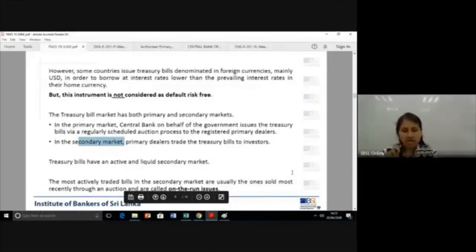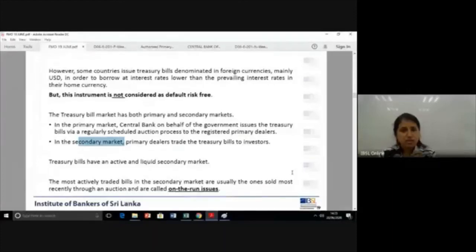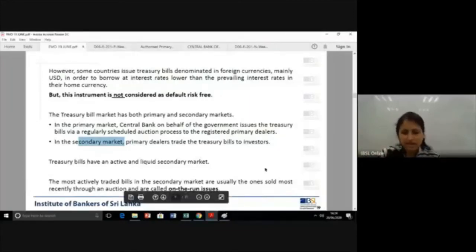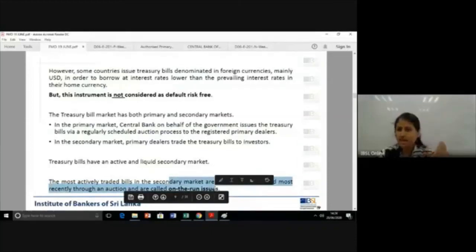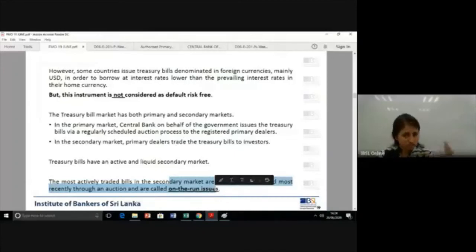The most actively traded bill in the secondary market is always or is usually the bill that was recently released. Okay. The ones sold most recently through the auction are the ones that are most actively traded. And that's what you call as on the run issue. So study that this on the run meaning it's a recently issued treasury bill, and these are the ones that most actively traded in the secondary market.